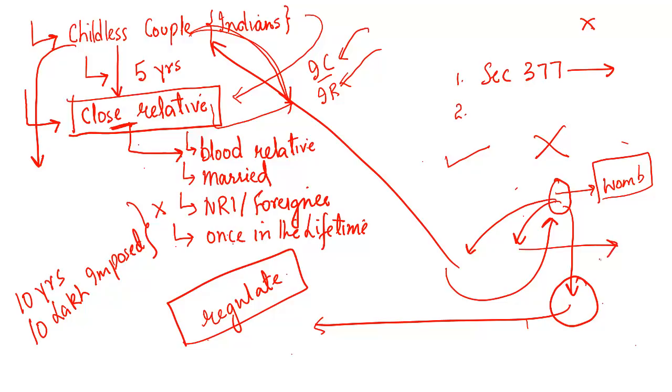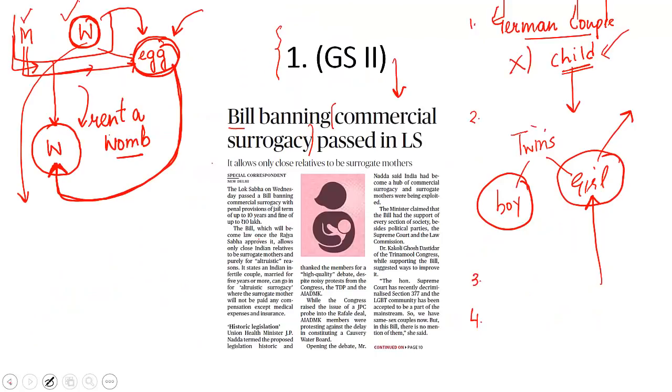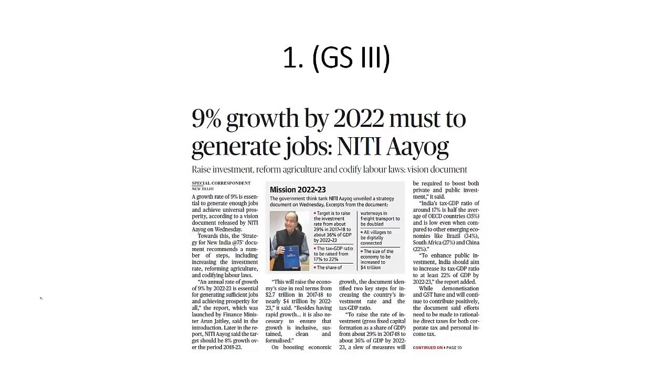That is what you need to understand from this newspaper article, which says bill banning commercial surrogacy has been passed in Lok Sabha. Now let us look at another important news on page number 1. 9% growth by 2022 is must to generate more jobs, says Niti Aayog.